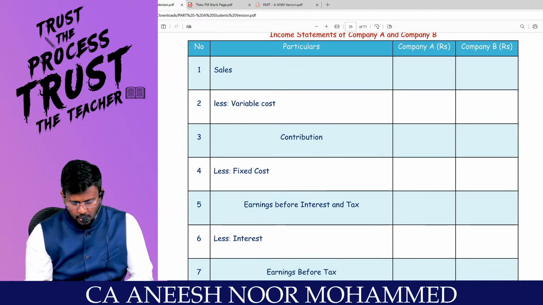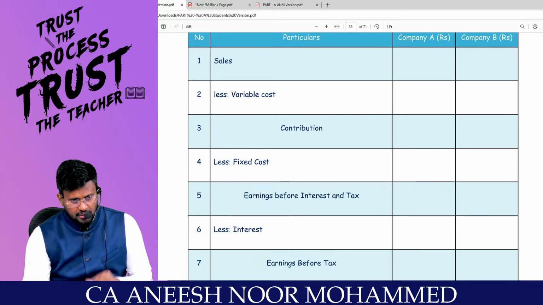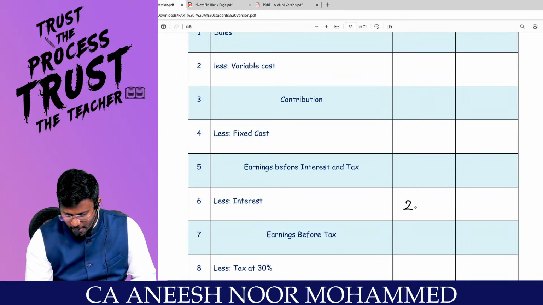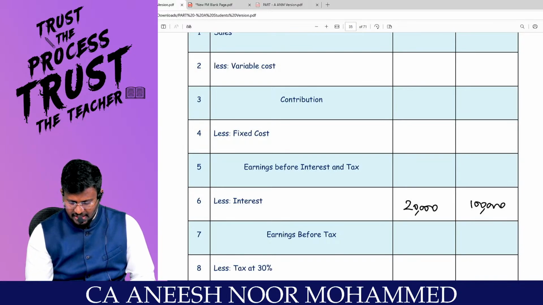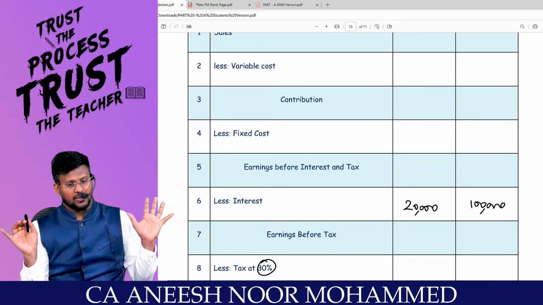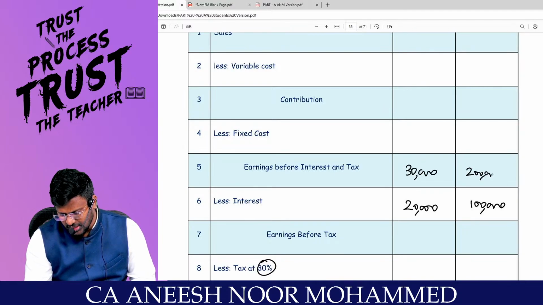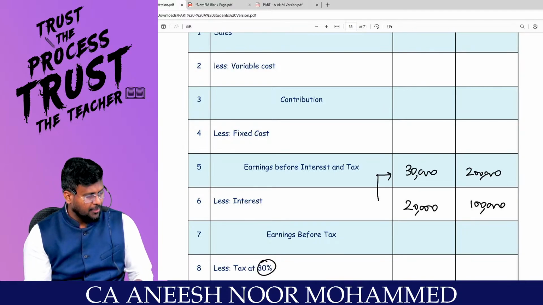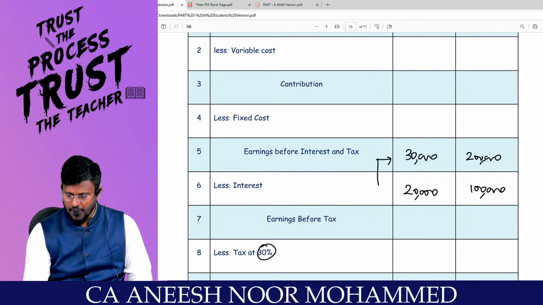Now, what is given in the question? Variable cost. Interest, how much? 20,000 and 1 lakh. Then, tax rate at the rate of 30%. Nothing else has been given in the question. By using this, we worked out the EBIT, right? How much? 30,000 and 2 lakhs. This we got by using the financial leverage. Are you really with me?